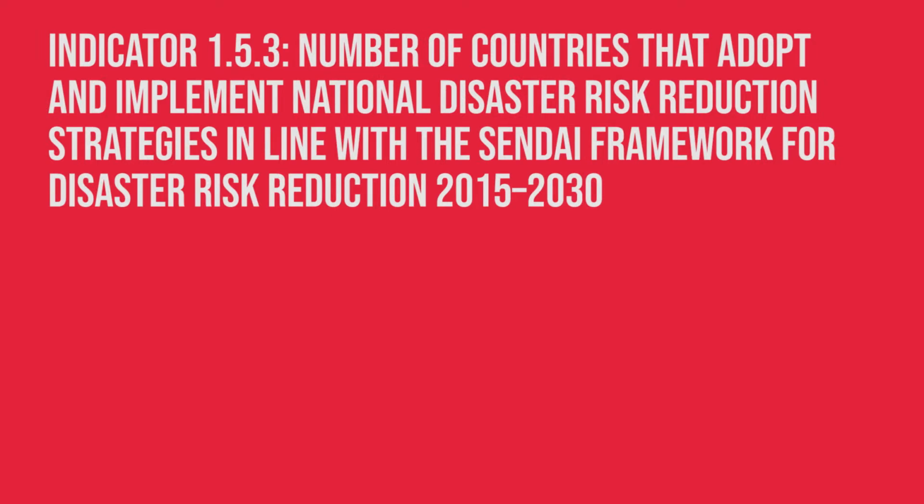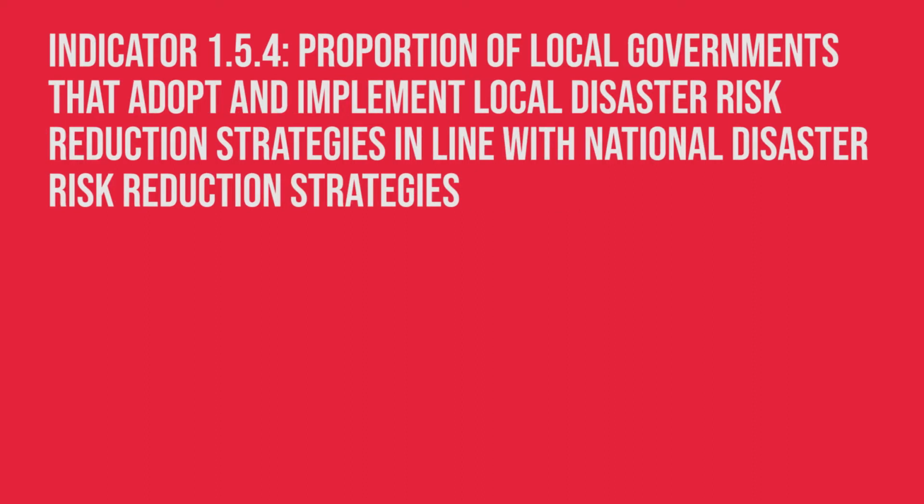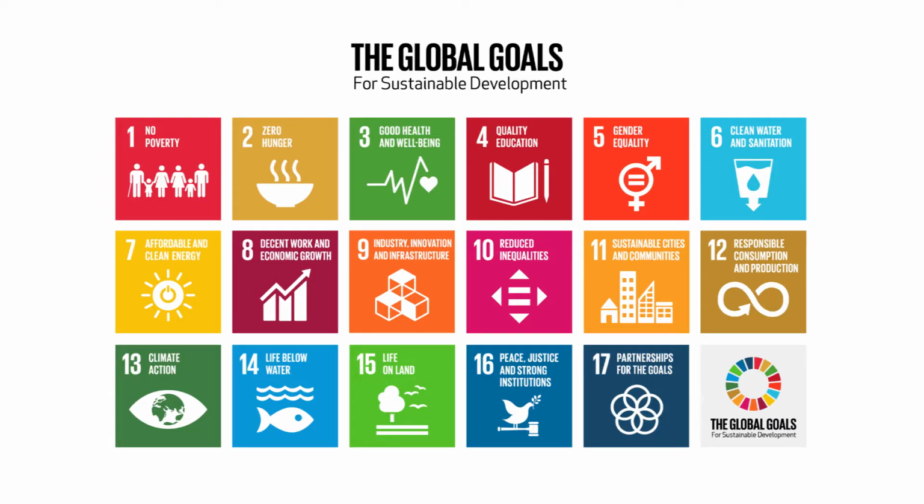Indicator 1.5.3 is number of countries that adopt and implement national disaster risk reduction strategies in line with the Sendai Framework for Disaster Risk Reduction 2015 to 2030. Indicator 1.5.4 is proportion of local governments that adopt and implement local disaster risk reduction strategies in line with national disaster risk reduction strategies. The year 2030 has been set as the deadline for this target to be met in alignment with the Sustainable Development Goals as a whole.